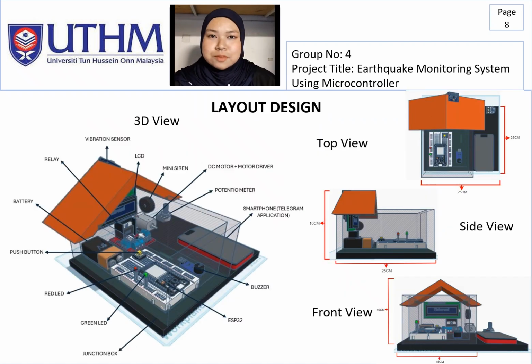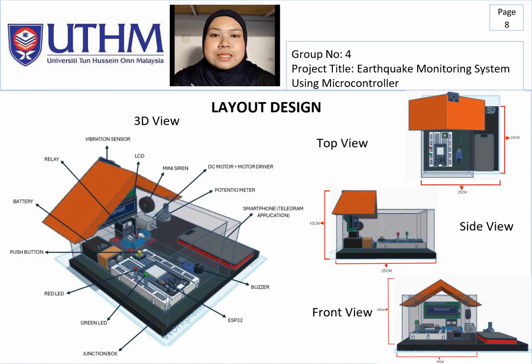So next, I will explain about the layout design. The overall prototype is designed as a compact earthquake detection system with a miniature house structure to provide a clear visual representation of the components and their functions. The 3D view illustrates the complete internal arrangement, including key elements such as the vibration sensor, ESP32 microcontroller, LCD display, relay, LEDs, buzzer, mini siren, push button and smartphone integration for Telegram-based alerts.